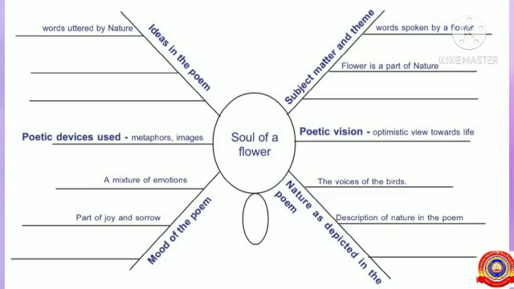Some hints for each one are given here. Just go through that. Ideas in the poem includes words uttered by nature. Subject matter and theme includes words spoken by a flower. Flower is a part of nature. The poetic devices used are metaphors and images. Poetic vision includes optimistic view towards life. Mood of the poem includes a mixture of emotions and a part of joy and sorrow. Nature as depicted in the poem includes the voices of the birds, description of nature in the poem.